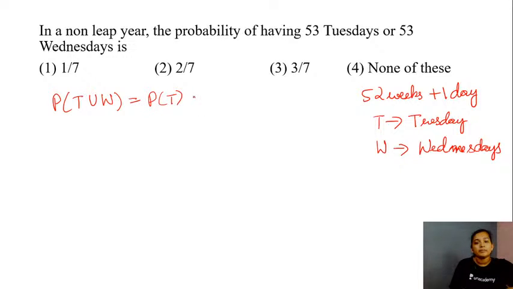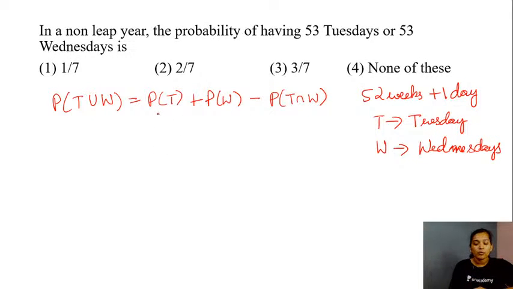Probability of T plus probability of W minus the probability of T and W. So first of all, the days Tuesday and Wednesday cannot occur simultaneously or together. Am I correct? So the event T and W is an empty set. So the probability of T and W is equal to 0, students.